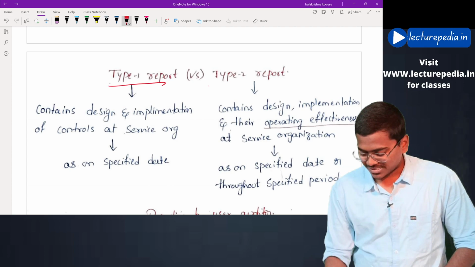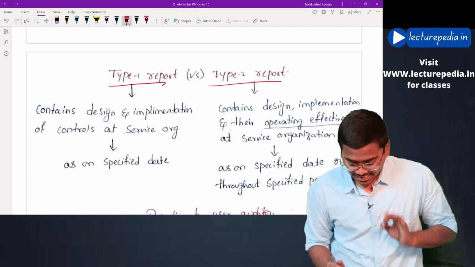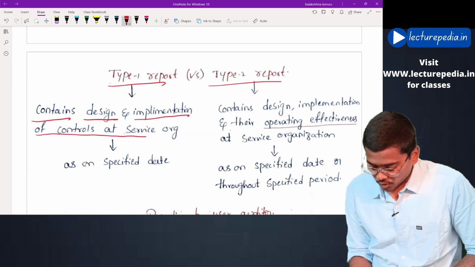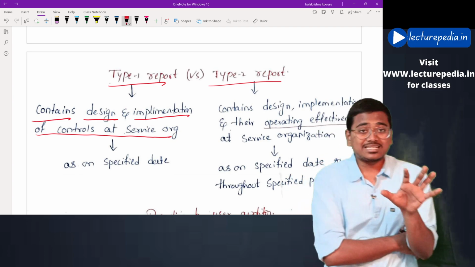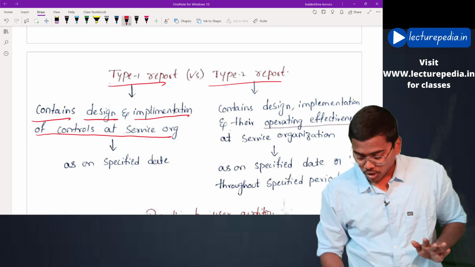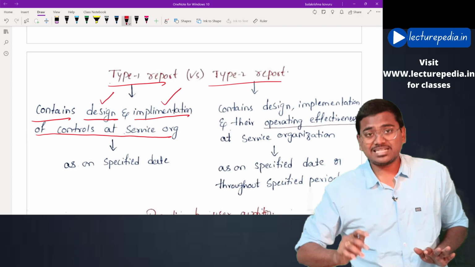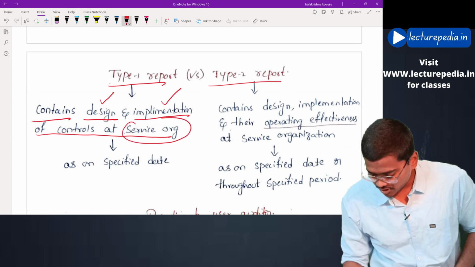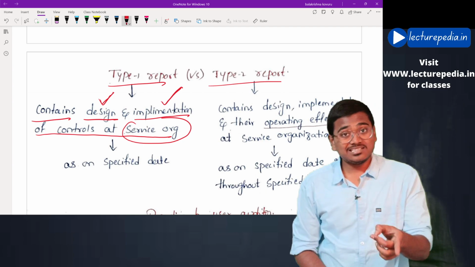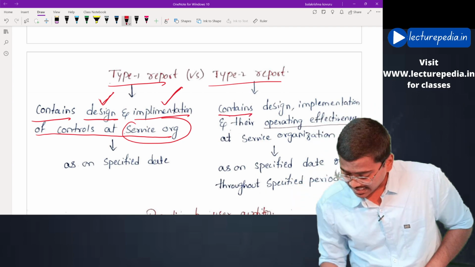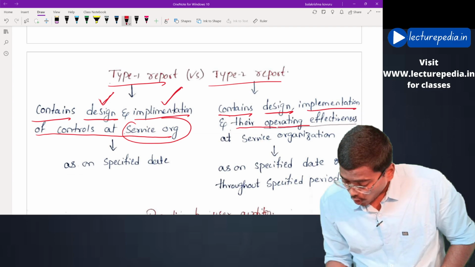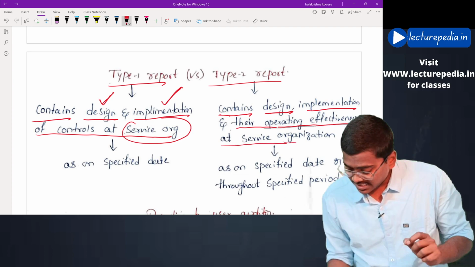Type 1 report versus type 2 report. Basically, a type 1 report contains the design and implementation of controls at the service organization. In the type 1 report, the service auditor will give his opinion on the design and implementation of internal controls at the service organization. These two aspects will be present in a type 1 report, whereas a type 2 report contains design, implementation and also their operating effectiveness at a service organization.